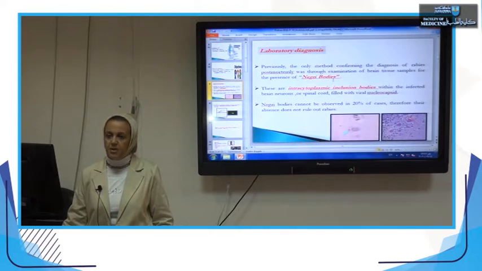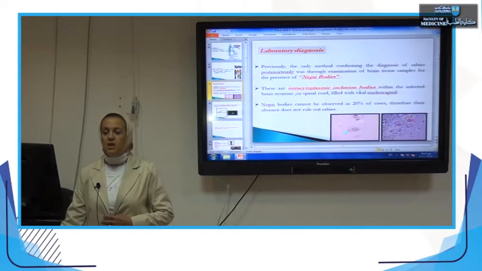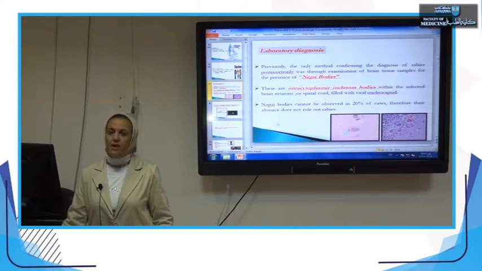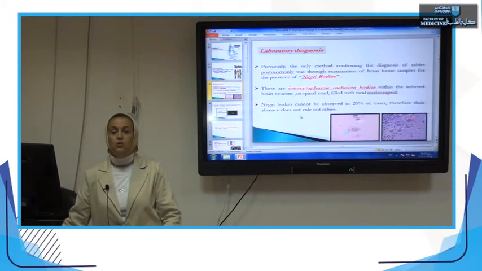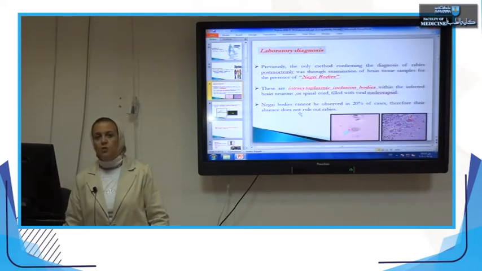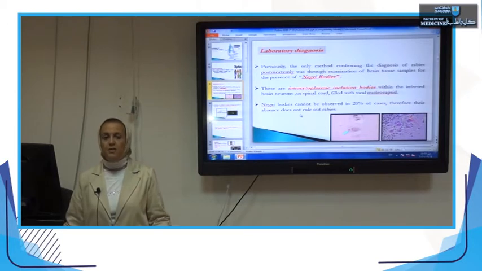What are the Negri bodies? Negri bodies are intracytoplasmic inclusion bodies present within the neurons of the spinal cord or the brain, and their presence denotes the presence of the virus. However, in 20% of the cases, the virus may be present, but no Negri bodies are present on the slide. So Negri bodies cannot be observed in 20% of the cases, and therefore their absence does not rule out rabies infection. And we have to look for another method to diagnose the presence of rabies virus.